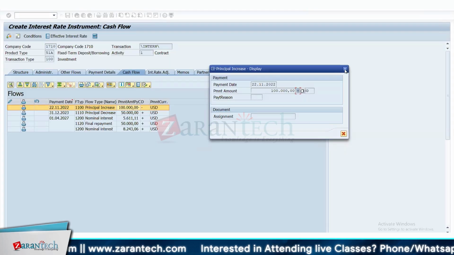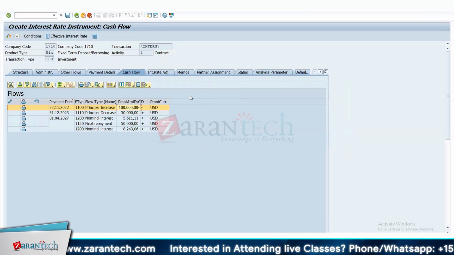Okay. Sorry to interrupt. This is an investment or borrowing? Product type is borrowing. Product type, it's term deposit or borrowing. This is how it has been defined. And the transaction type is investment. Okay, got it. Transaction type is defining the basic nature of the flow. Am I correct? Yeah.